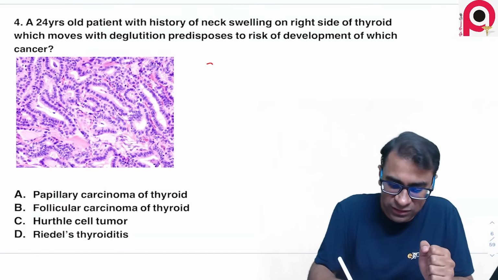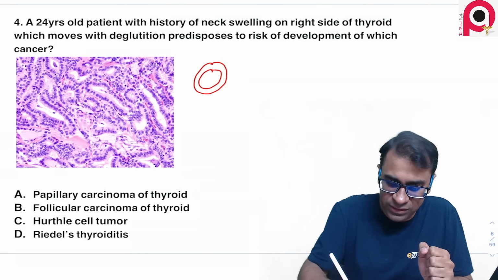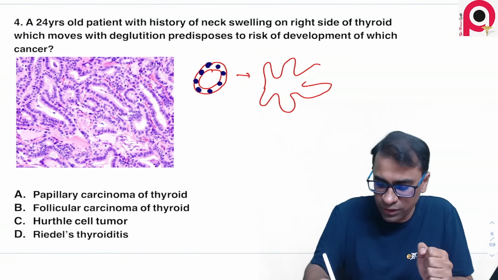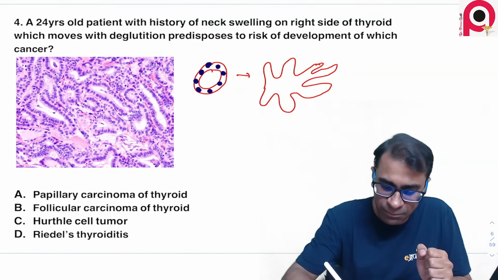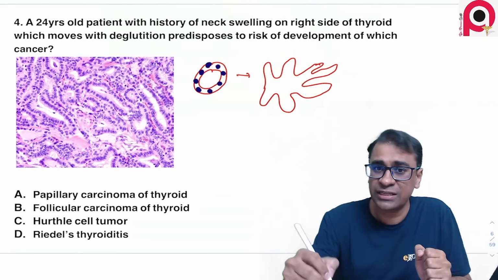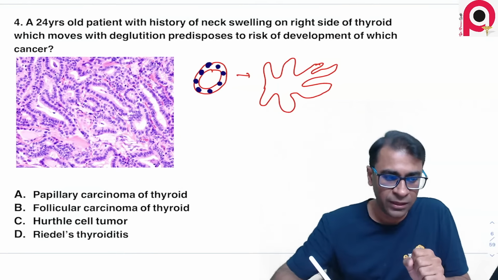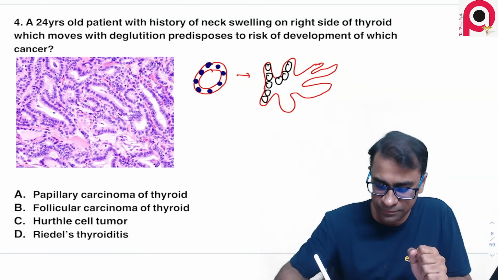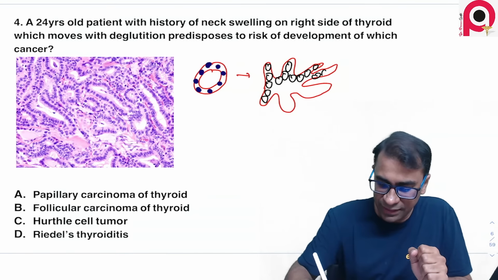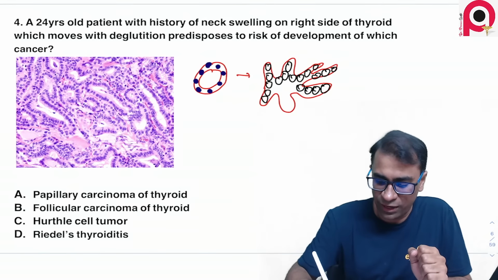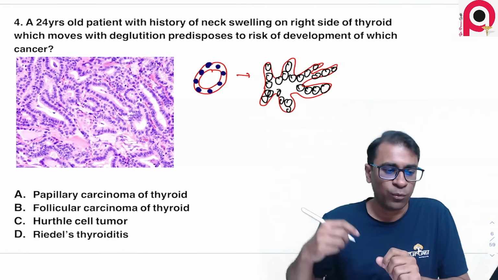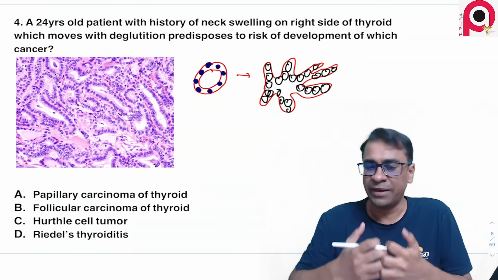So whenever you have a thyroid gland with normal follicular cells, and this changes to a papillary shape like this, sometimes you may see, even though it was not seen in the image given in your exam, what is called Orphan Annie nuclei. However, the question did not have the Orphan Annie nuclei. The question was actually an image based question.